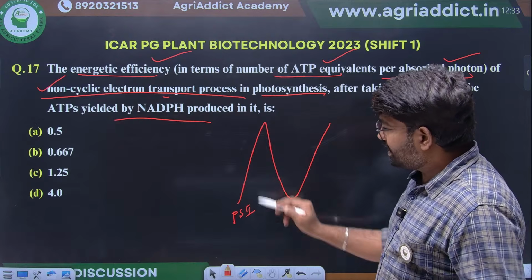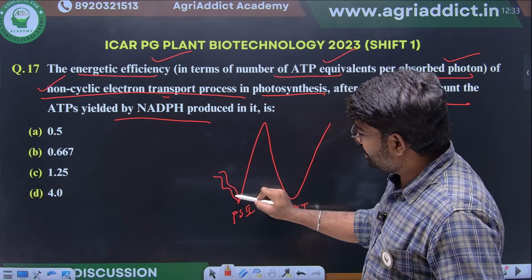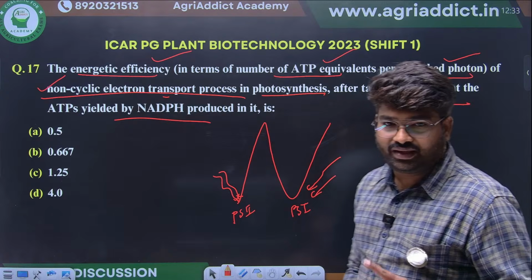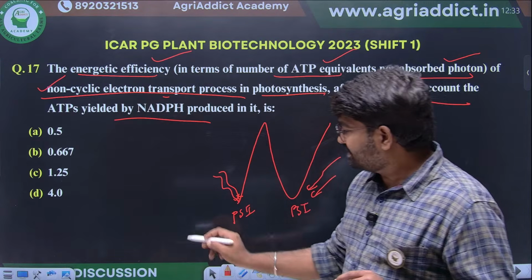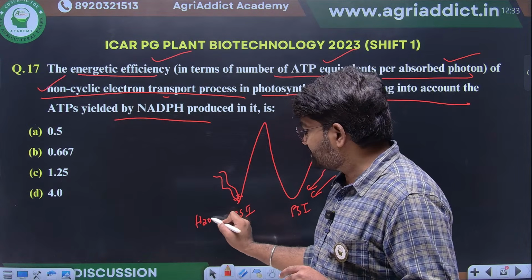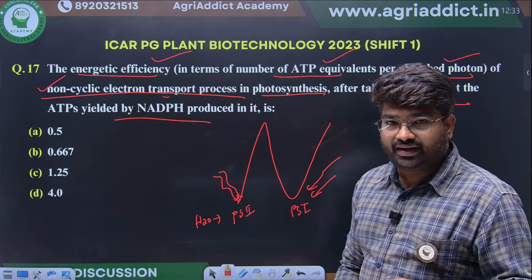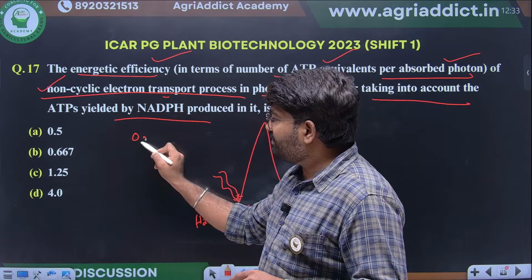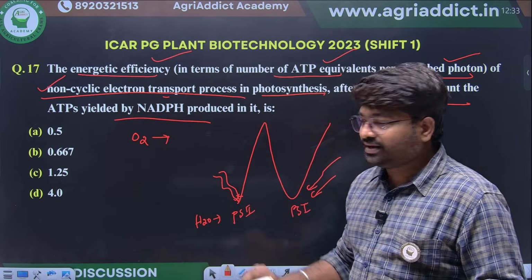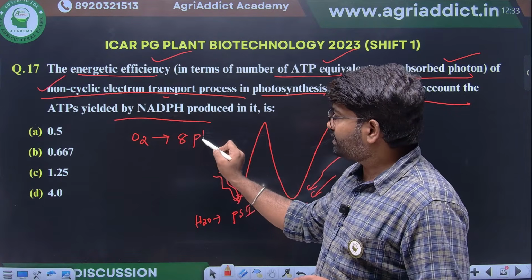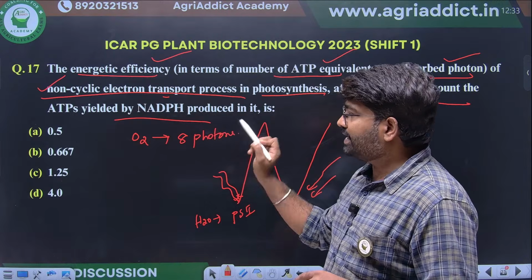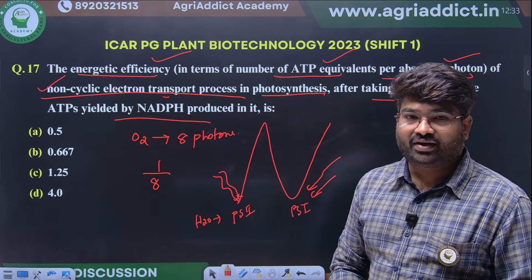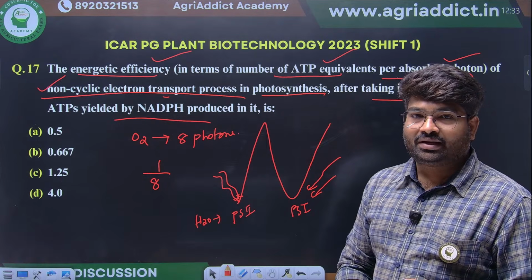Total 2 photons will act on this, another 2 photons on this, total 4 photons will come per molecule of H2O degrading. But usually for evolving 1 molecule of oxygen, we need 8 to 10 photons.